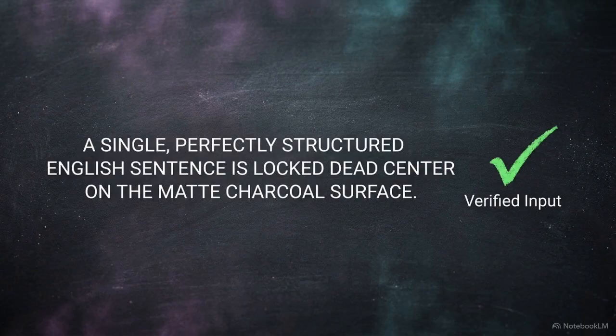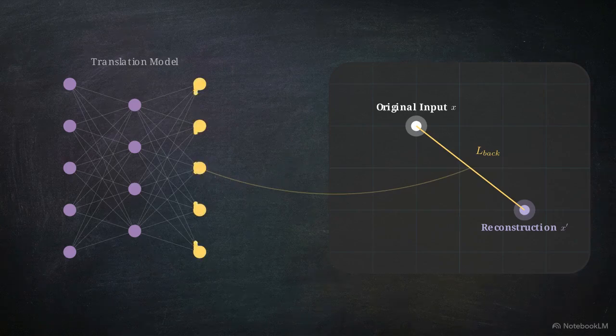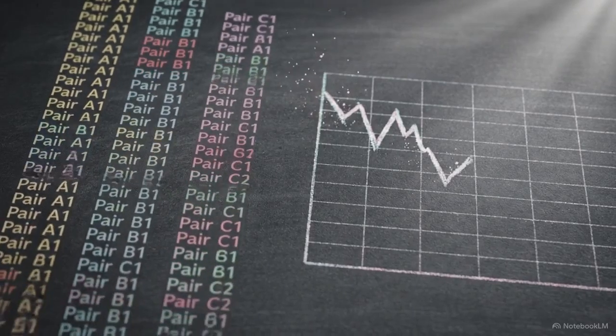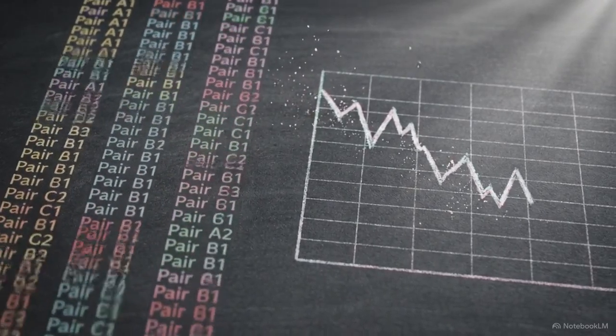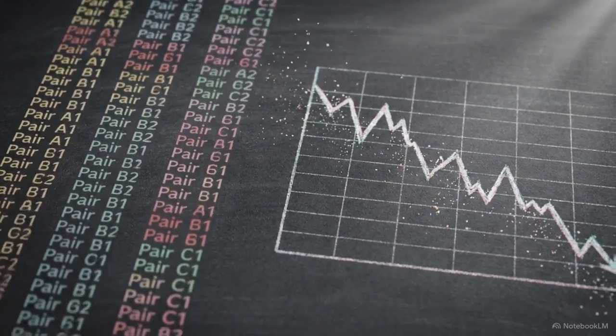The original source sentence acts as the absolute ground truth. The spatial discrepancy between the initial input and the final reconstruction generates the precise error signal needed for backpropagation. By iteratively generating these synthetic pairs, evaluating the reconstruction, and adjusting weights, the network becomes its own teacher, bootstrapping its way toward fluency.